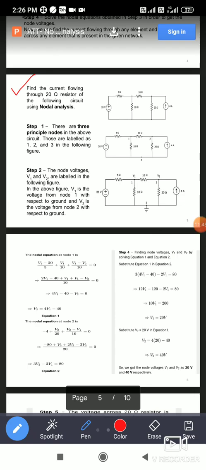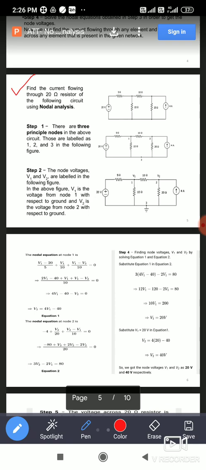Find the current passing through the 20 ohm resistor of the following circuit using nodal analysis. Here it is mentioned. You can carefully observe the circuit. The 20 ohm resistor is nearer to the 4 ampere current source.